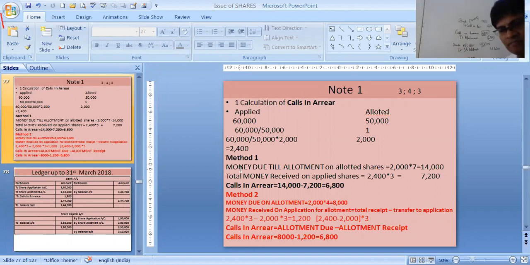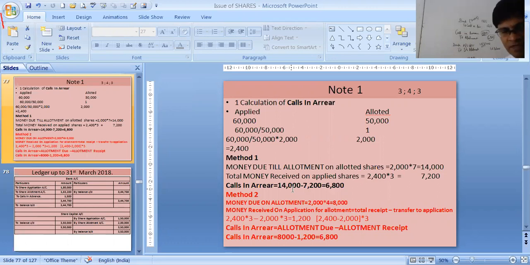3 rupees for application and 4 rupees for allotment. 3 plus 4, 7. Total money received is on 2,400 shares because people applied for 2,400 shares. Total money received is 2,400 into 3. That is 7,200. That gives you how much? 6,800. This much is the calls in arrear. This is one method. Another method. So see, total money received on applied shares is 7,200. Calls in arrear: 14,000, total money required to be received, minus whatever already received.